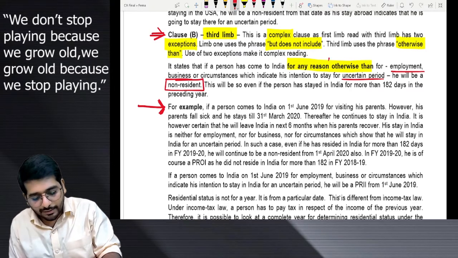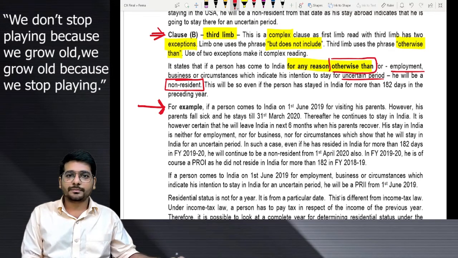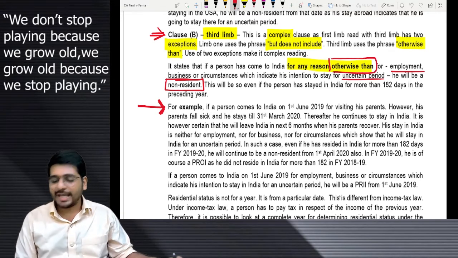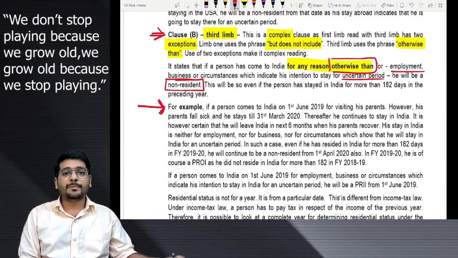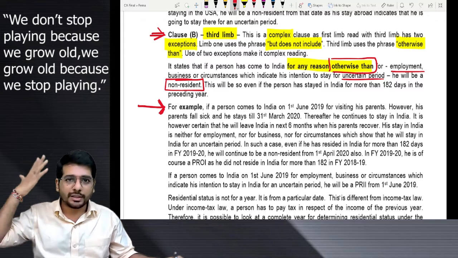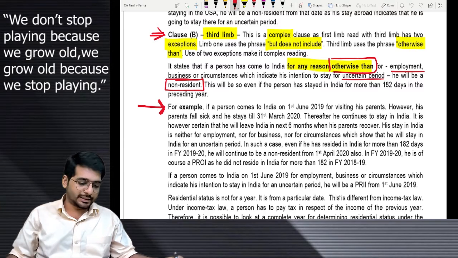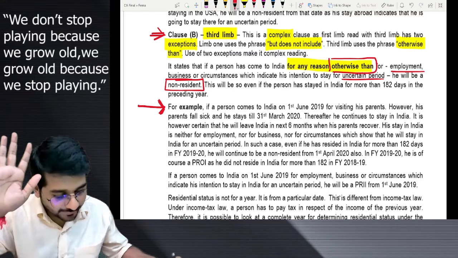Otherwise than. You talk about Mr. X. Did he come to India? Yes, sir. Did he come to India for any purpose otherwise than employment or business or uncertain period? Yes, sir. He will be treated as a non-resident only.